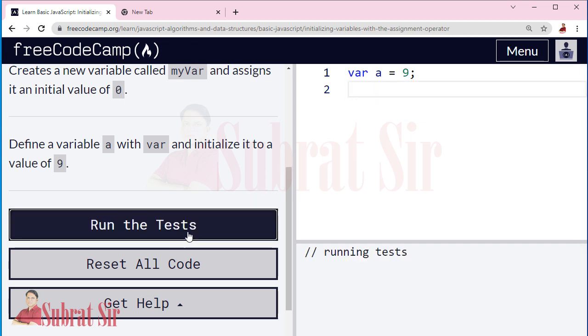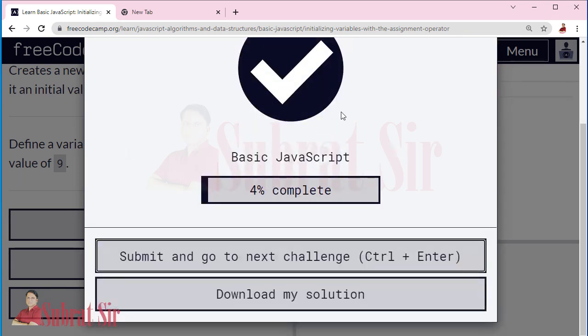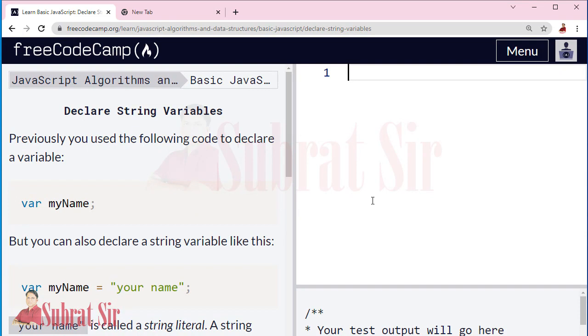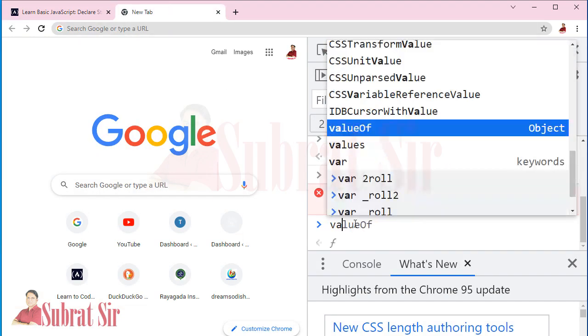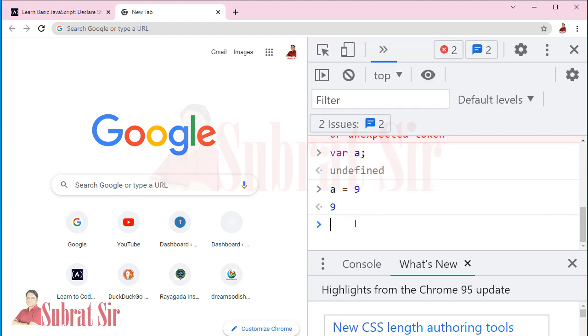Yes, so that is also allowed, but as ready-made program is written here, they want to explain to us that yes, in same line also we can do that. Okay, we can write like this: var a, then a equal 9. But we can write it in same line, var a equal 9. Let us check in web browser. var a, then a equal 9. Yes, we can do that. Then var a equal 9. Yes, that is also allowed. Okay.